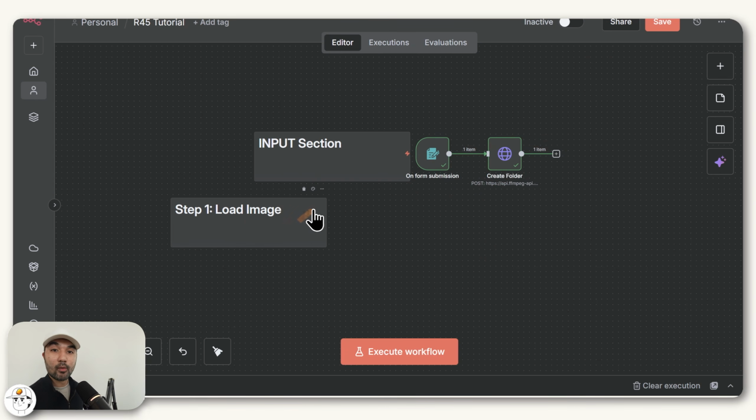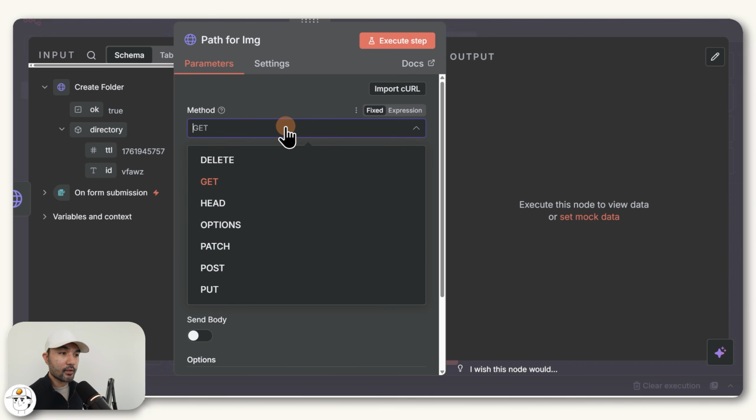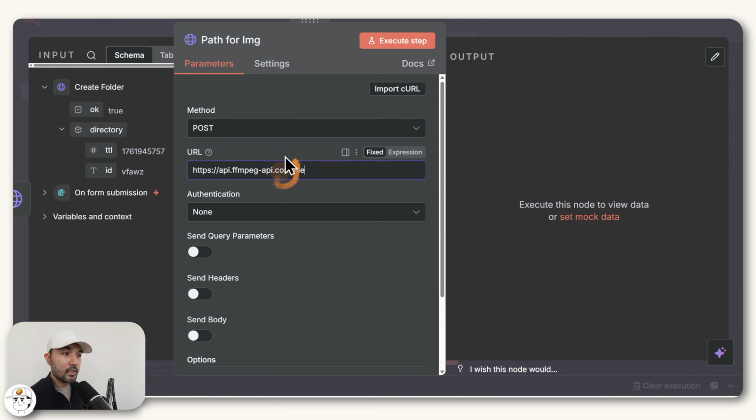Next, we'll be loading our image to use in the video. And to do that, just go ahead and extend this, set up another HTTP request, and this one will be to create a path where we will upload our image. And this one we need because when we use FFmpeg to stitch videos together automatically, the files that we combine need to be uploaded in the cloud or on the internet, basically. So what we'll do here is post a request into this URL. So once again, powered by that same FFmpeg service.